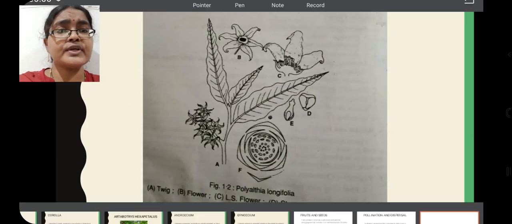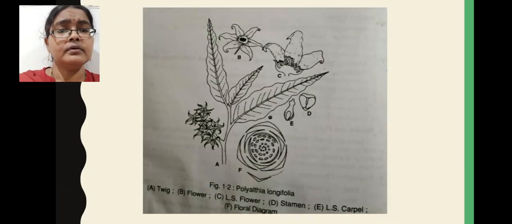In this image you can see the twig of Polyalthia longifolia. Next, this floral diagram and LS of flower, LS of ovary, etc. you can see in this diagram. In this diagram you can see the hemicyclic arrangement of floral parts, that means sepals and petals.